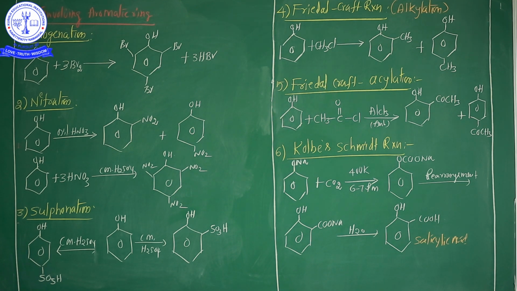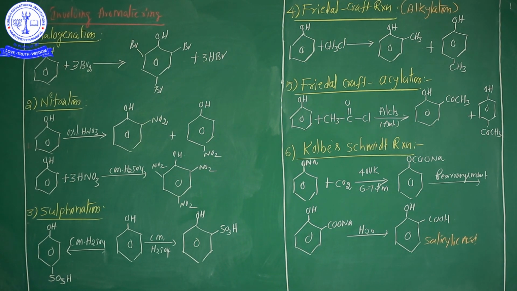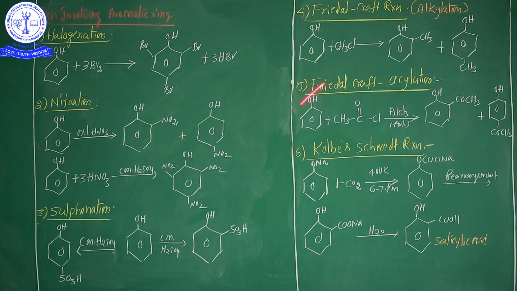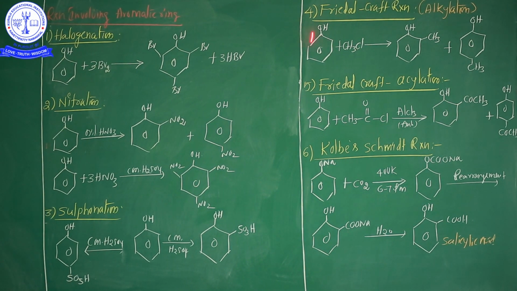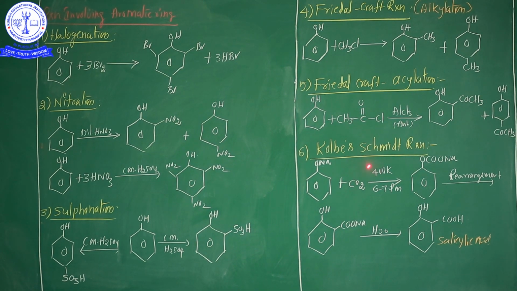And the remaining examples are the Reimer-Tiemann reaction, coupling reactions, and one more reaction, the Gattermann-Koch reaction, and condensation with phthalic anhydride. These chemical reactions will be taught in my next class. Okay? So in this category, reactions involving the aromatic ring: halogenation, nitration, sulfonation, Friedel-Crafts alkylation, Friedel-Crafts acylation, Kolbe's reaction. The remaining chemical properties I will teach in my next class. Okay?